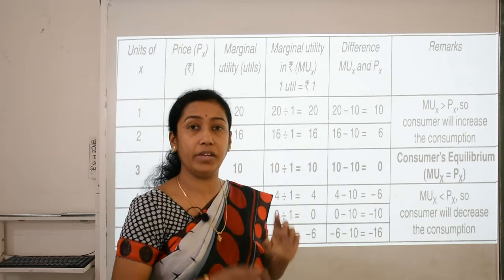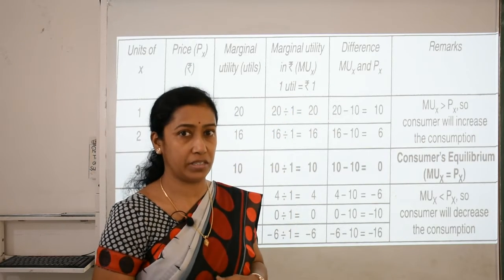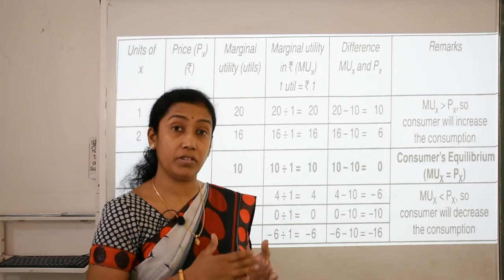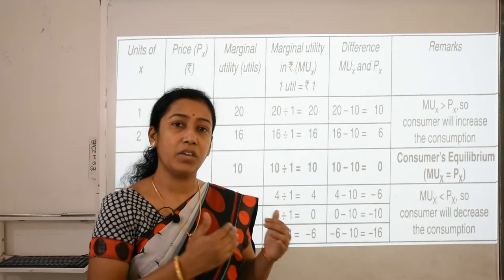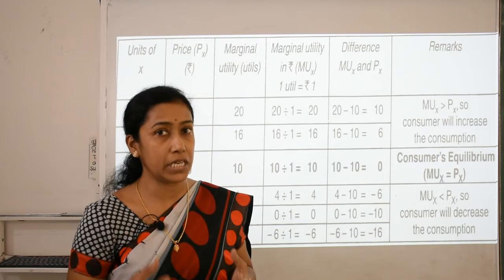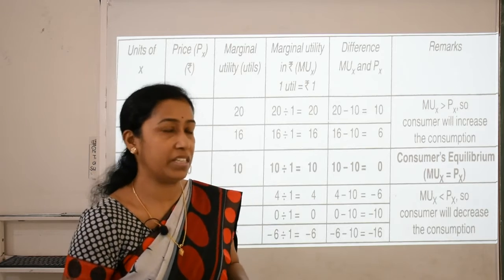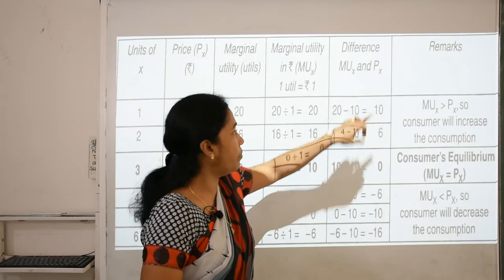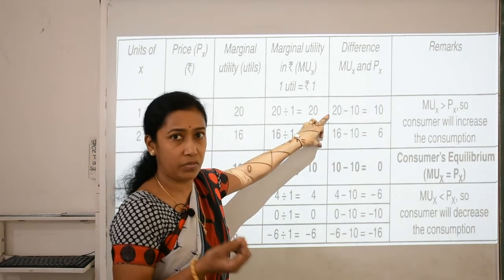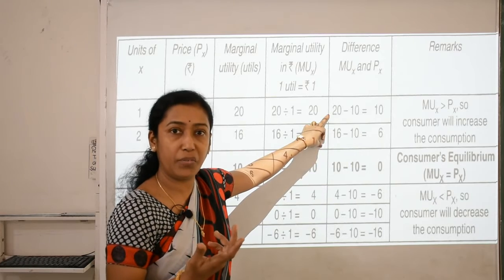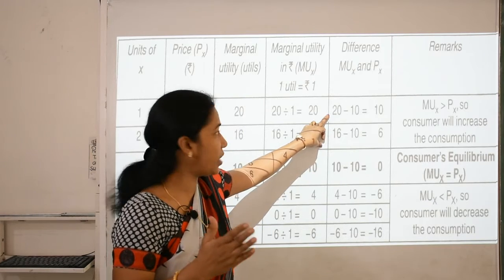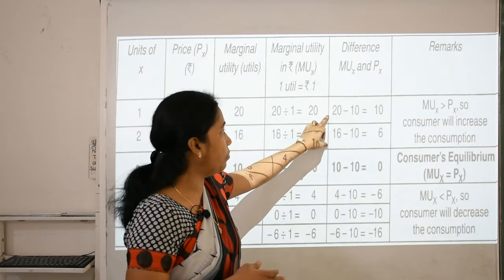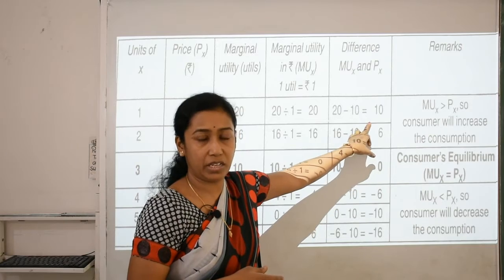Now what is the difference between marginal utility and price of X? This is the main part of this particular concept. We try to find out when a consumer is attaining the consumer's equilibrium state, that means he is fully and maximally satisfied. Now we notice the difference between marginal utility of X and price of X. When we want to make out the differences, we need to subtract. We subtract the price of the commodity from the marginal utility, that is MU of X minus P of X, that is price of X.